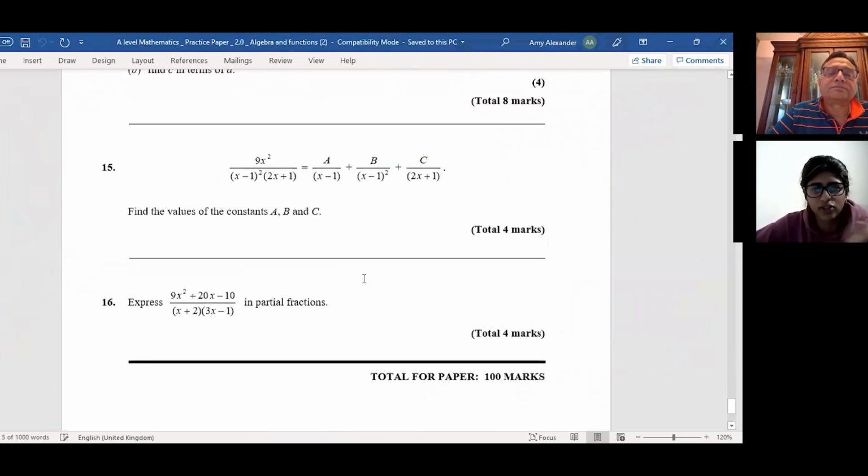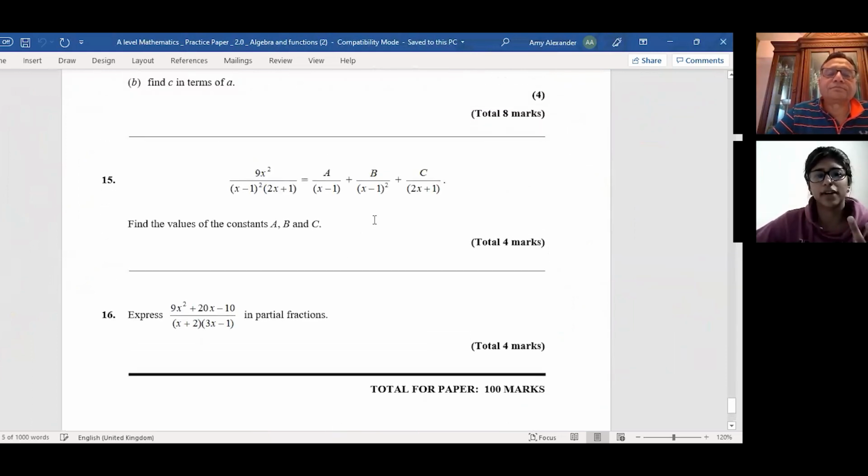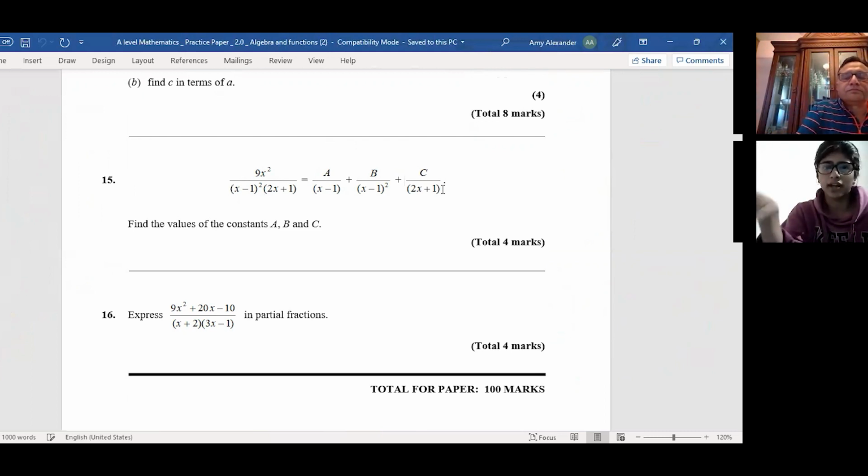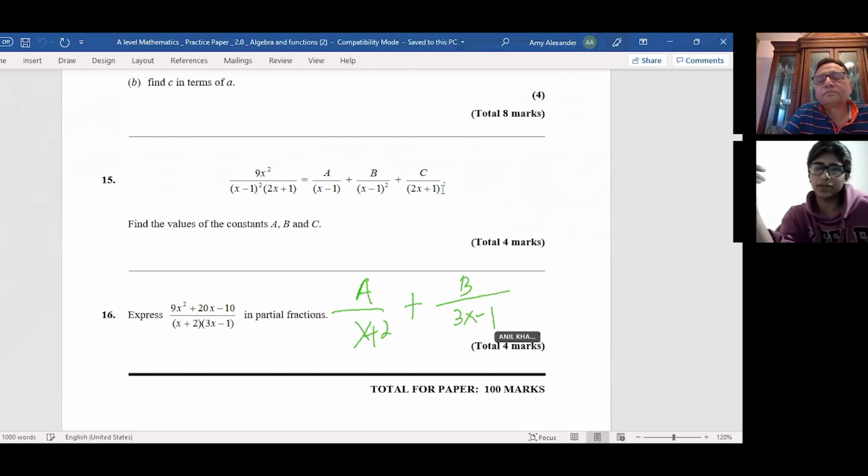Okay, and this is kind of a general question now. With partial fractions, let's say question 15, when I did it, it's fairly straightforward. You can either do it by equating coefficients or multiplying them out, and that makes sense. But then for question 16, when I did a similar approach, let's say I make that equation equal to a over x plus 2 plus b over 3x minus 1. I solved it and I lost a solution. I lost a value, a constant. So what I had to do was long division and get an answer and then do partial fractions. So how do I know when to do long division and get a constant and when not to?